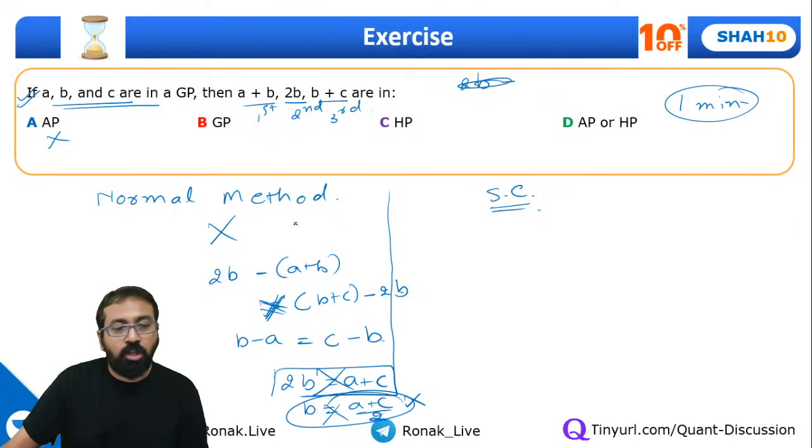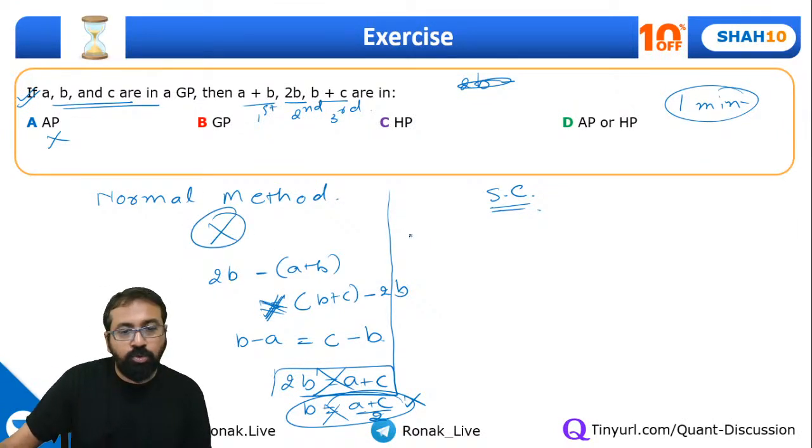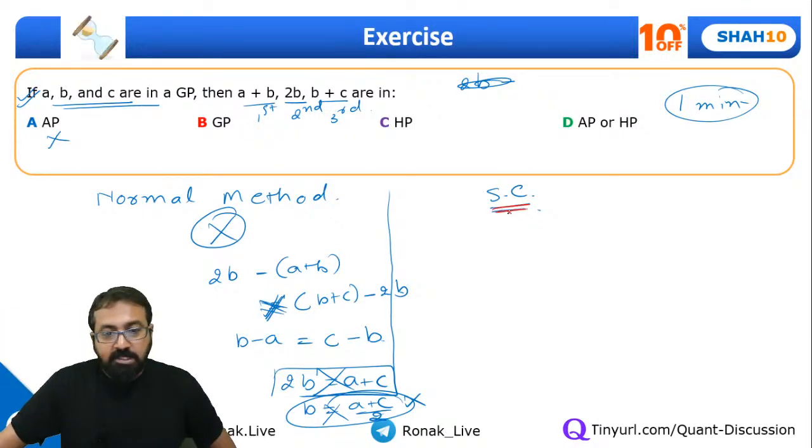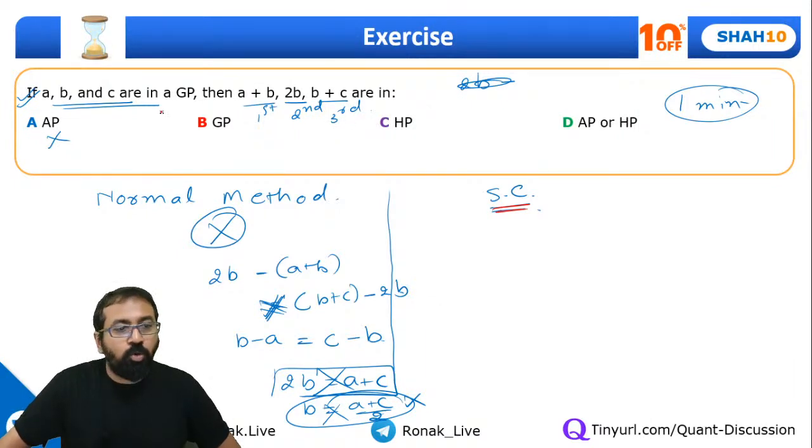So how are we going to solve? See, this is the normal method. We don't want to use this. So now let's quickly look at the shortcut. Everyone, let me simplify this. Guys, in such questions, you can go by values. Go by values. Assume values.